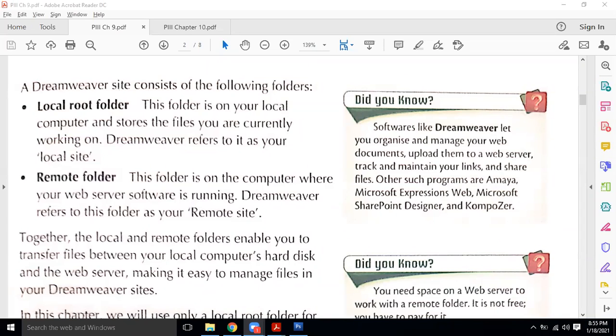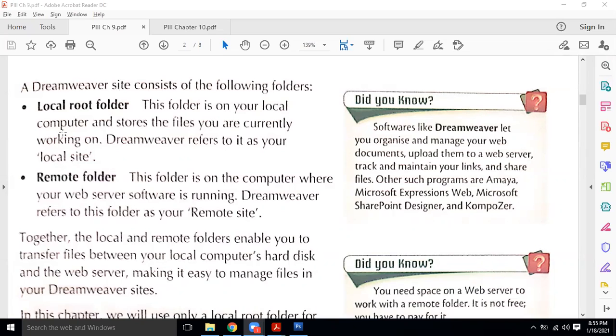Yes, Junaid. The local root folder is on the computer and the remote root folder is on the web. Okay. Can anyone explain about it? What does it mean? Yes, Maz. It is the only difference, that one is on your computer and the other is on a remote computer.